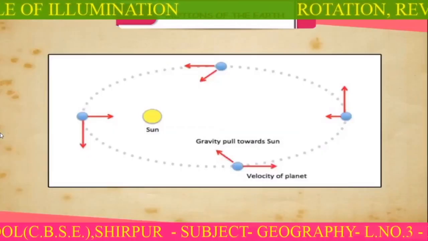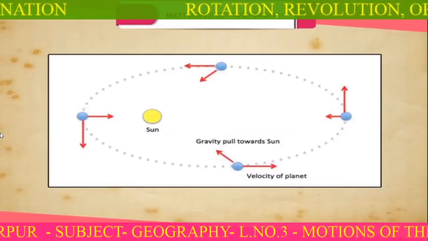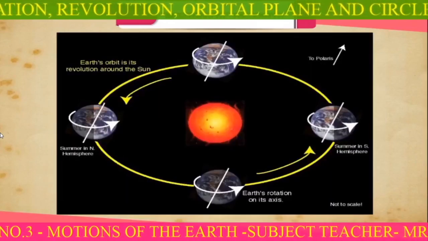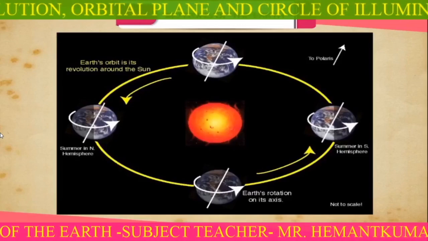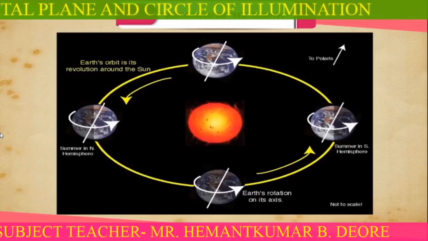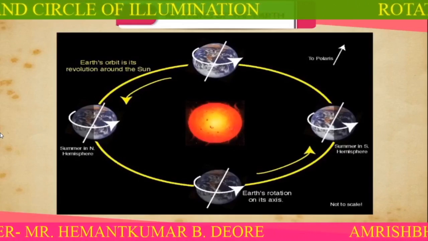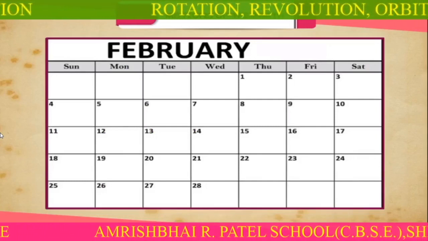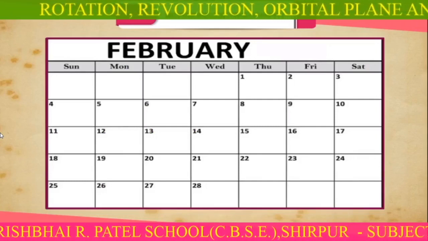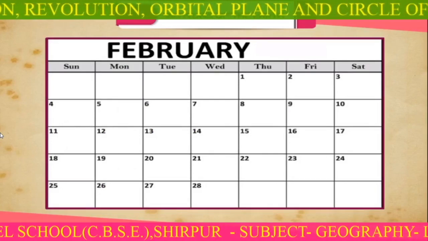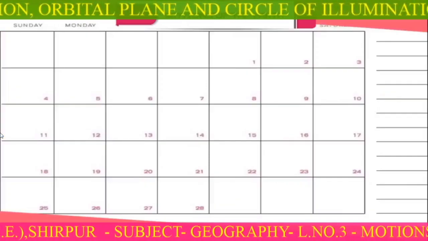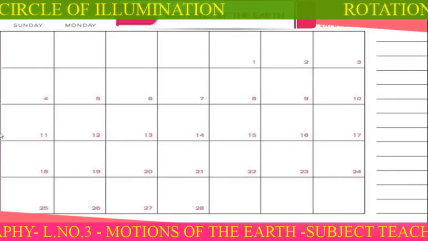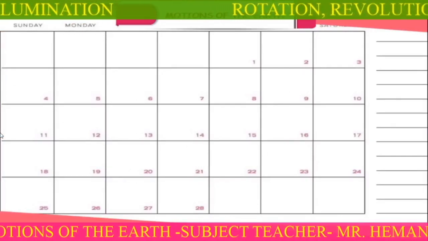These remaining 6 hours every year are added to make one day. One day is equal to 24 hours over a span of 4 years. This surplus day is added in the month of February. Thus, every fourth year, the month of February has 29 days instead of 28 days. Such a year in which the month of February comprises 29 days is known as a leap year.